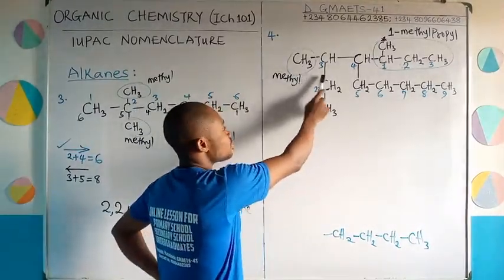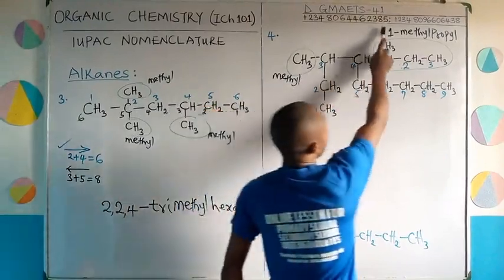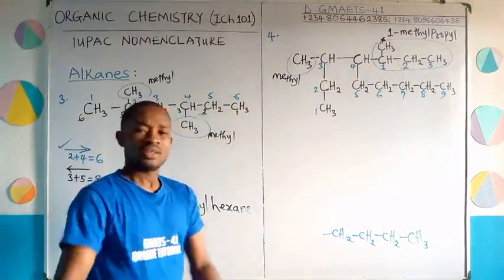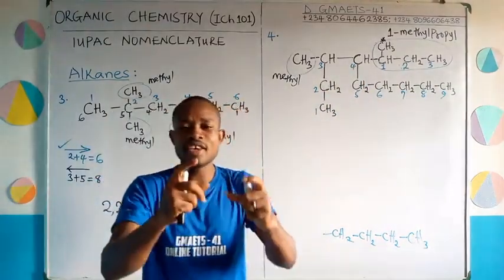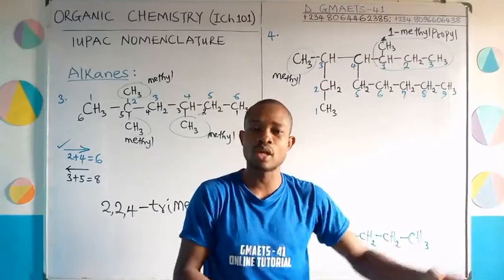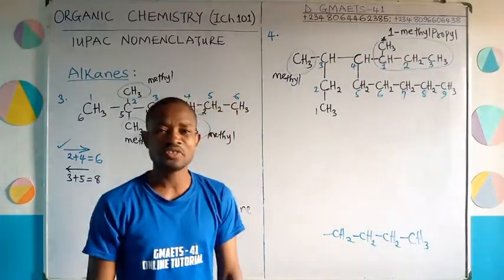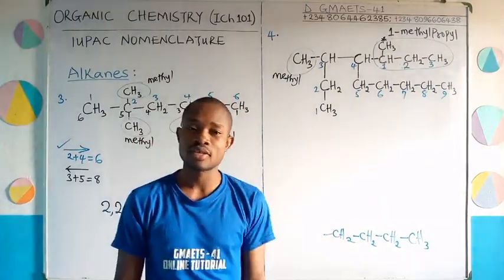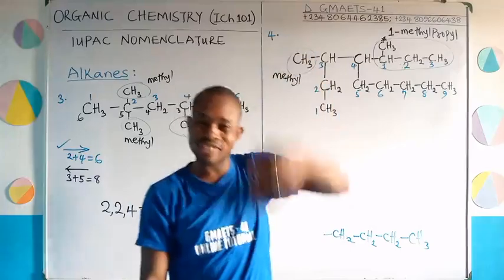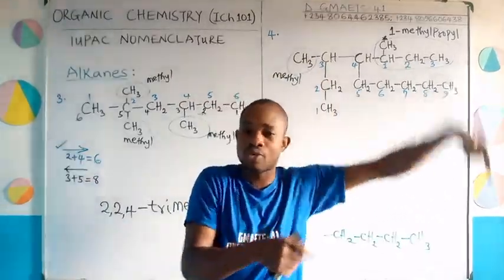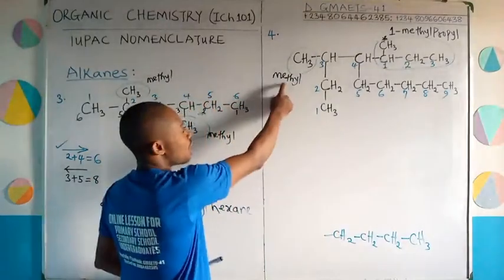We have methyl attachment on carbon number 3. We have 1-methyl propyl attachment on carbon number 4 of the parent. Question. If I give you methyl as a word and I give you methyl propyl as a word to find in the dictionary, which one do you think you will see first? Okay, you will see methyl first. Methyl propyl will come after because you must be done with methyl before adding propyl to it. It simply means that this will come first.